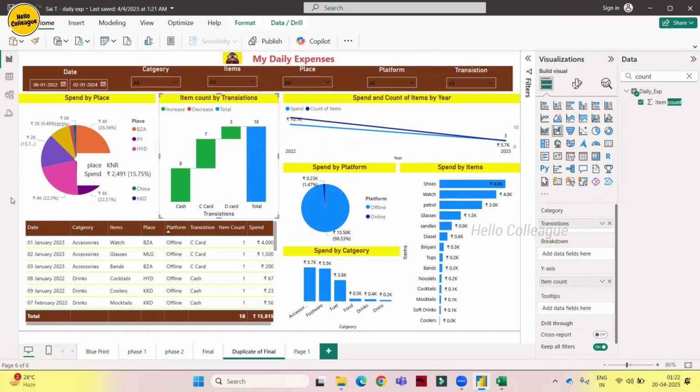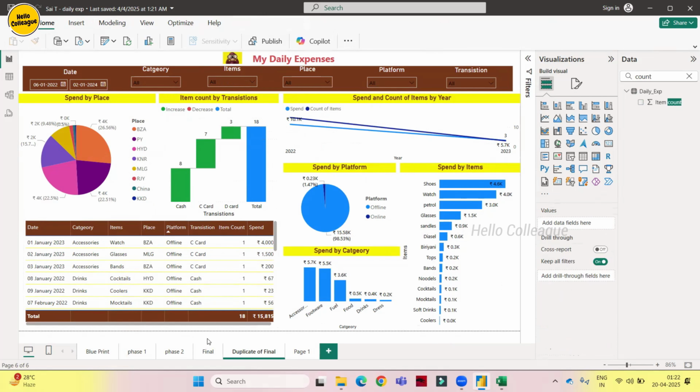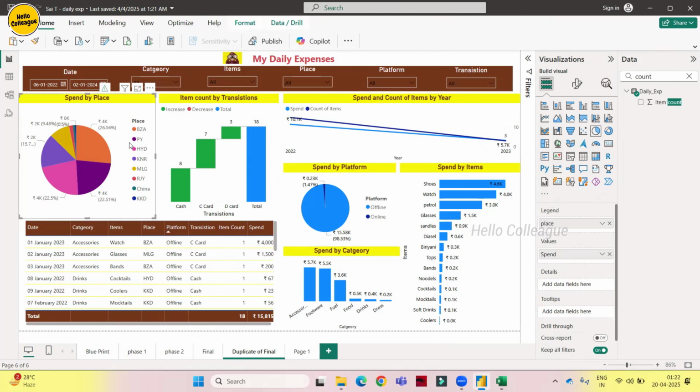So yeah, guys, this is it. This is the report we are having. Everything is good, except this one, because I cannot read the data as we have multiple places here. It is not telling a good story. I'll do one thing. I'll play with some things here to make it better.